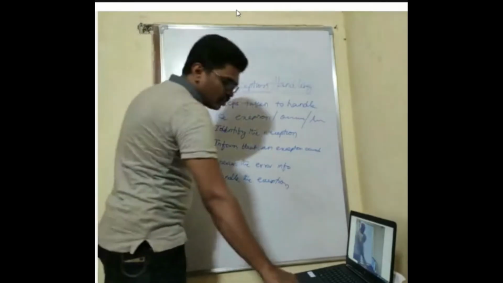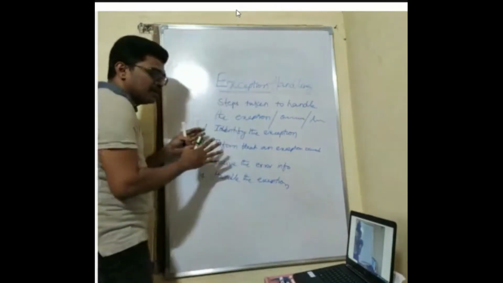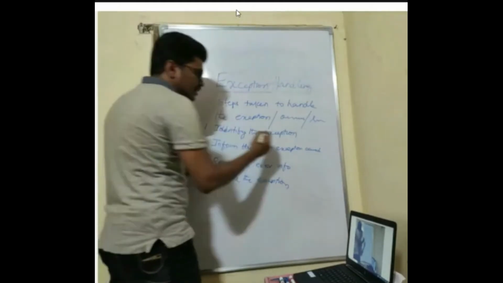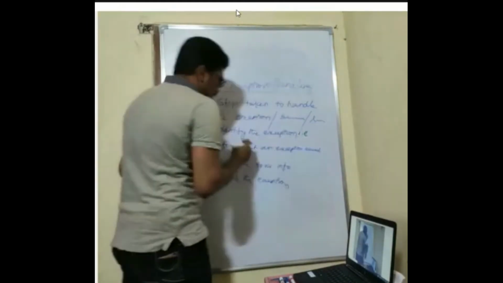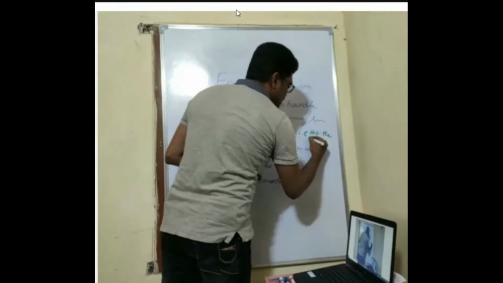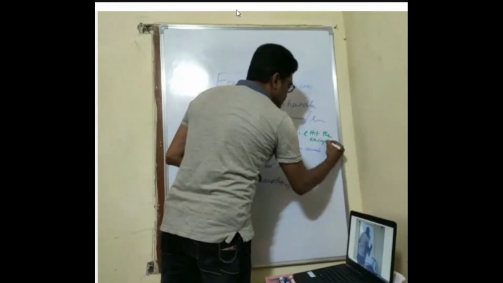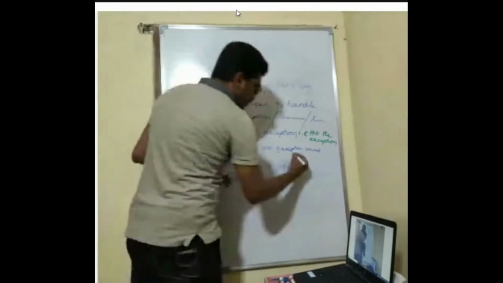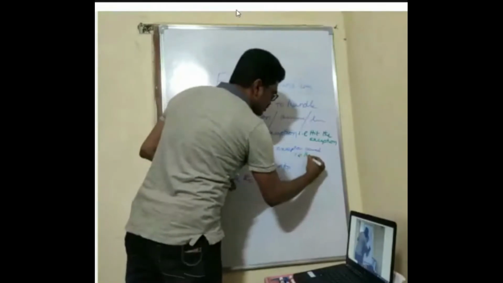So these are normal general terms in generalized way we have discussed. For this we have technical terms. So this identifying the exception is technically called as hit the exception. Technical term is hit the exception. Inform means what you have to do is throw the exception.